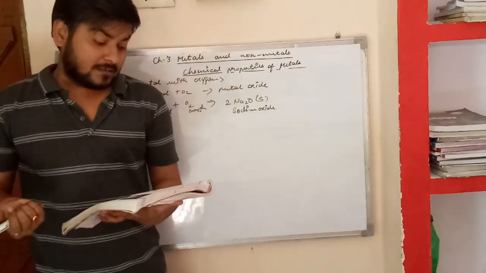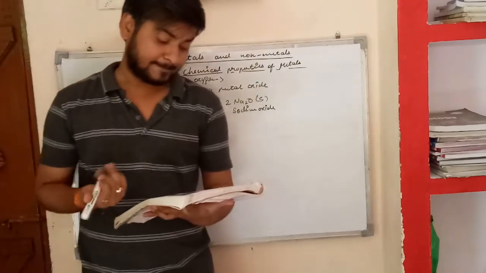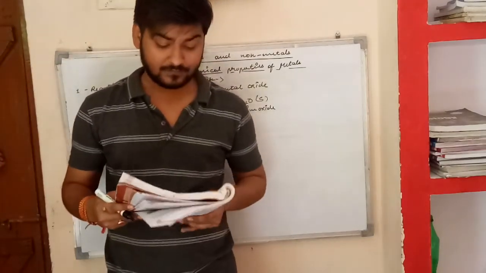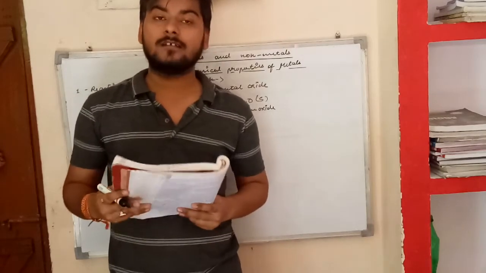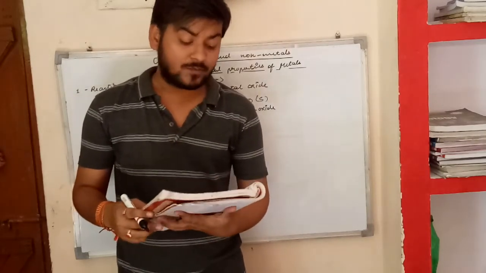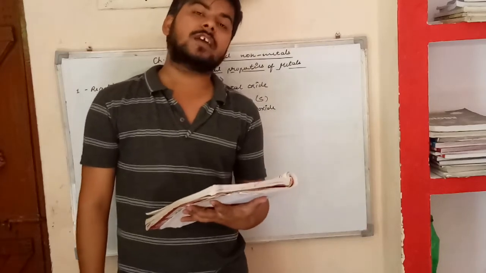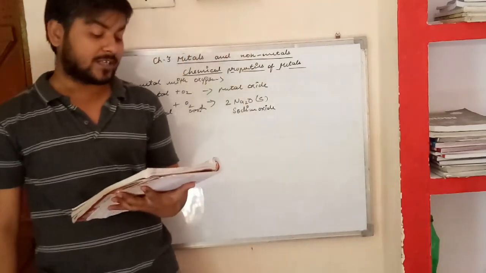Now potassium metal also reacts with the oxygen of air at room temperature to form a basic oxide called potassium oxide.